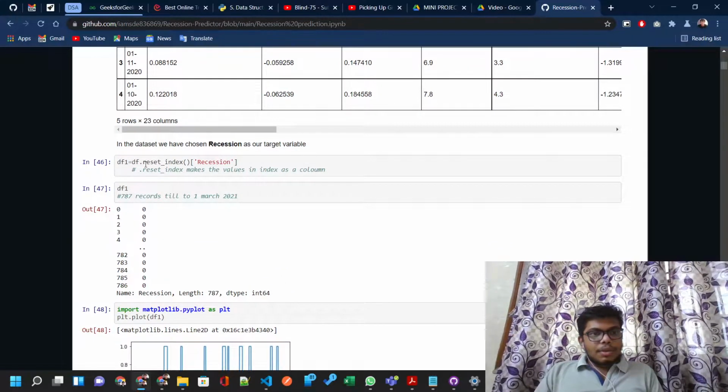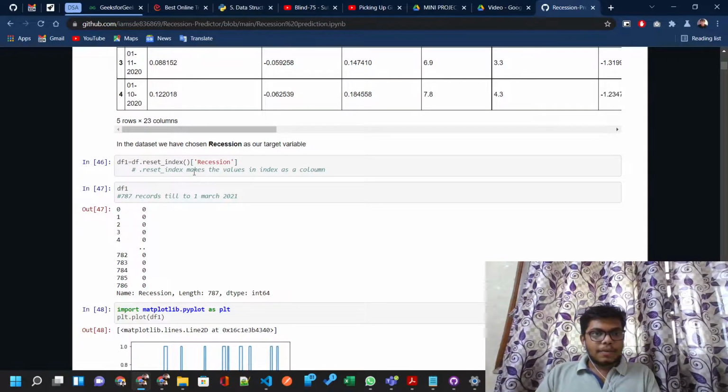In this code snippet, the reset_index method makes the value in the index a column. We have to do this because we have to label it as 0 or 1: 0 for when there was no recession, and 1 where the recession had come in that time frame.